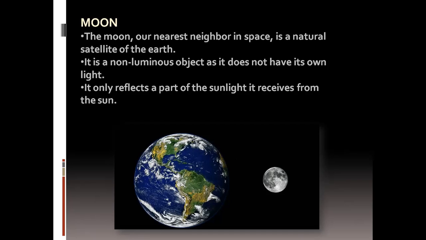Because it only reflects a part of the sunlight it receives from the sun. So this light from the sun is reflected and falls on the moon. Then only the moon appears as a luminous object, but it is not luminous. It is non-luminous. It does not have light of its own. Is it clear, children?